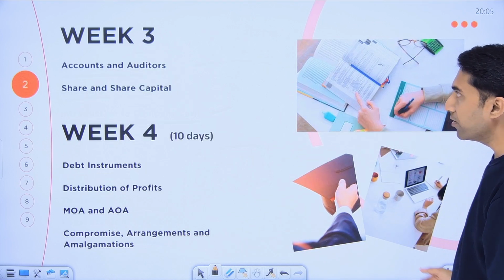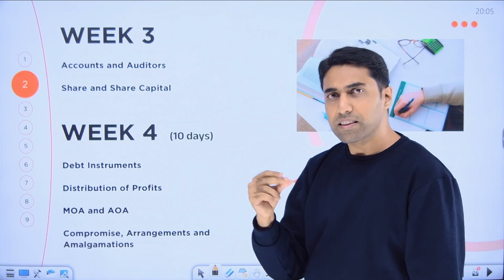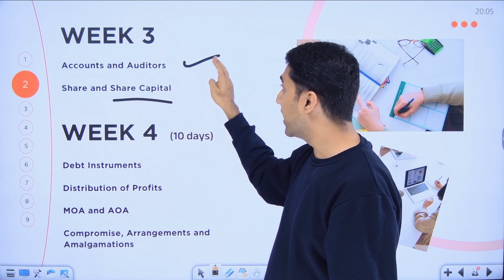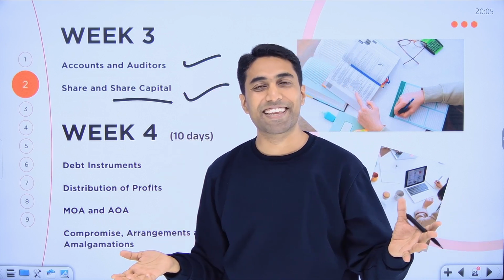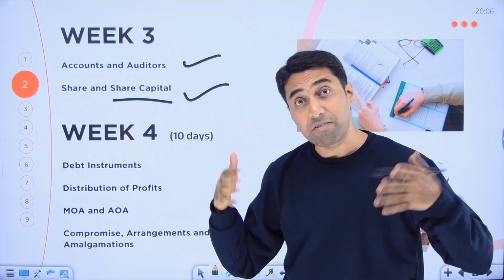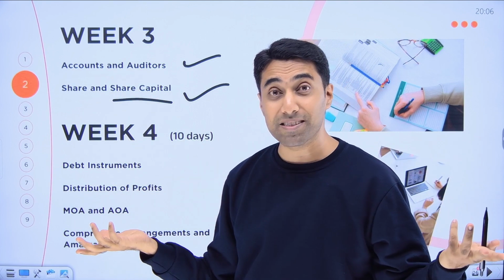Then, sir, what do we do in the third week? In third week, I'm giving you only 2 chapters. Why? Because they are very big chapters. I'm giving you only 2 chapters. Third week, we go only for part 1. Why? We finished part 2. We finished the 60% syllabus of part 2.